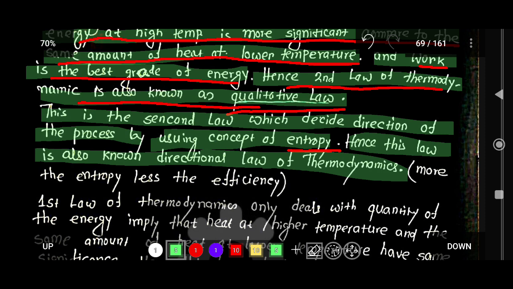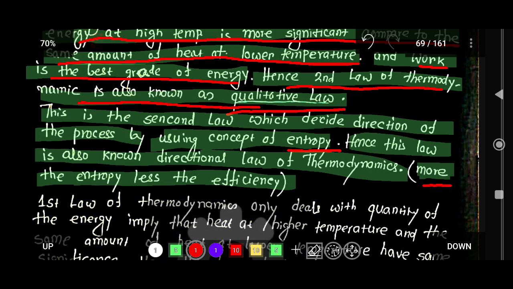Okay, so here the more the entropy, the less the efficiency. Further, when you study entropy, you can see that if there is more entropy, that means less efficiency. Okay, you will understand entropy later.